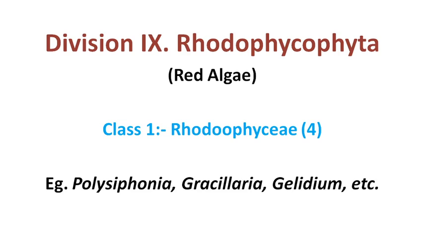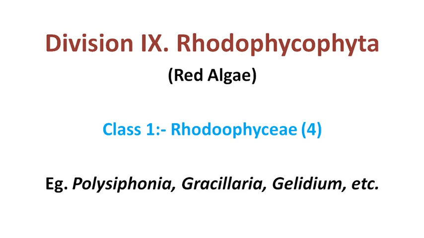I am focusing here on some important characteristics. Chlorophyll A, D in some forms, then R and C phycocyanin, allophycocyanin, R and B phycoerythrin pigments, alpha and beta carotenoids, and several xanthophyll pigments are present within the cell. The reserve food material is in the form of glycogen, like Floridean starch. Cell wall contains cellulose and xylans. It also has some calcification. The flagellar bodies are absent.